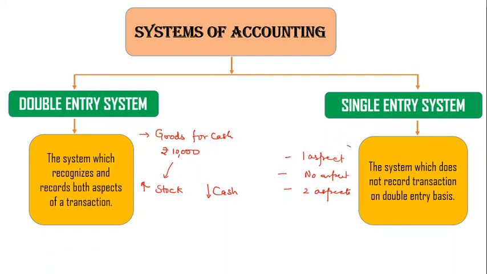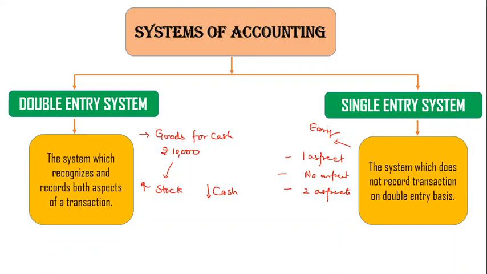This is a very easy way to maintain accounts, but this single entry system is not recognized by the Companies Act 2013, and the double entry system is recognized by the Act.